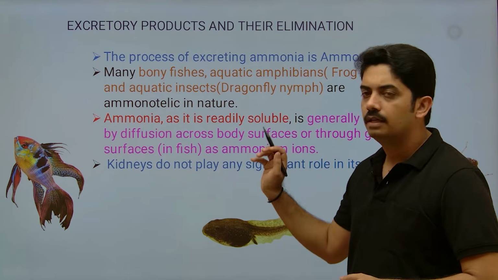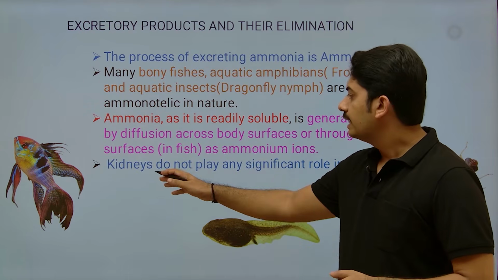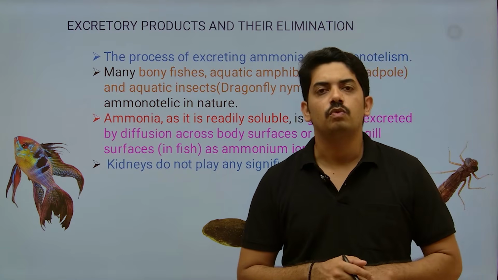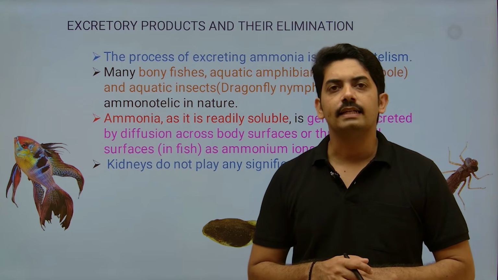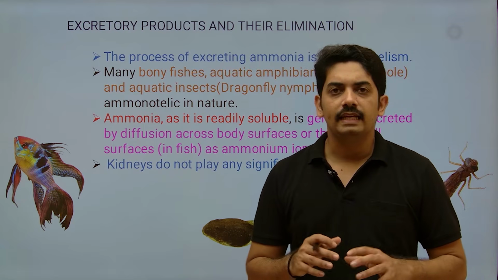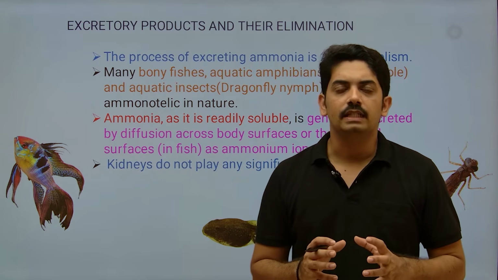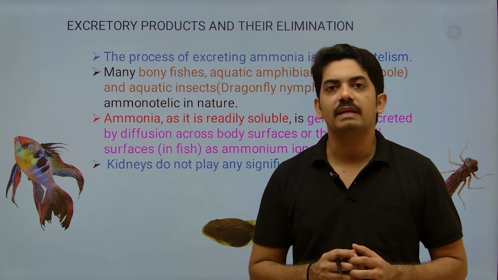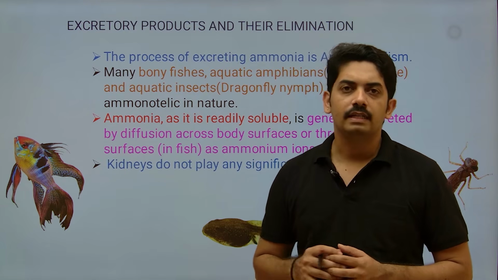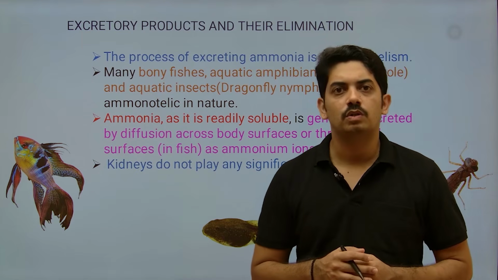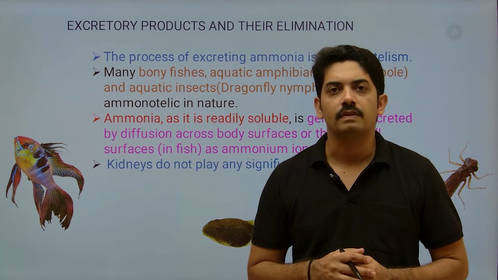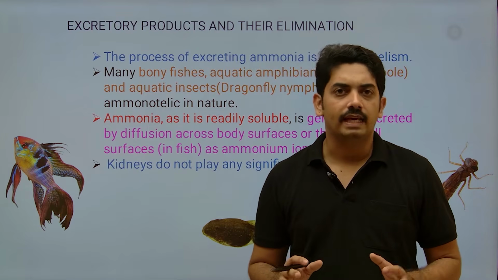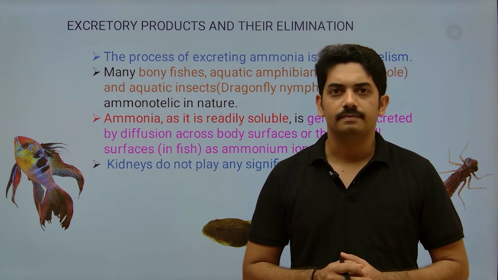This is again a very important point. Kidney does not play any significant role in its removal. As I said, kidney is basically built for a type of excretion where maximum water will be reabsorbed. But here ammonia requires a large amount of water for its excretion. That's why kidney is not involved in the excretion of ammonia.